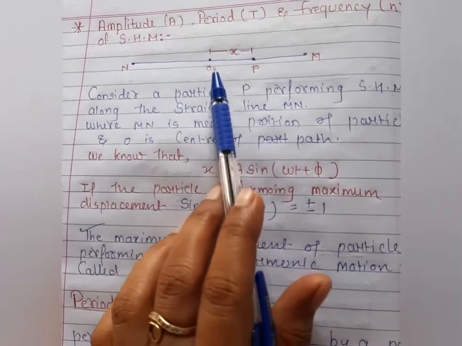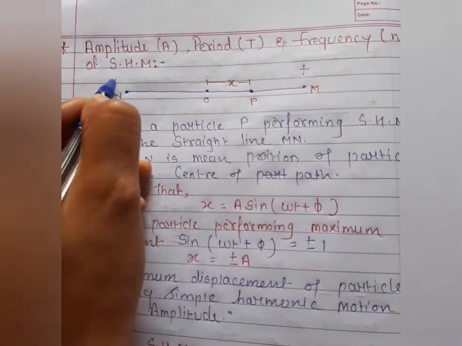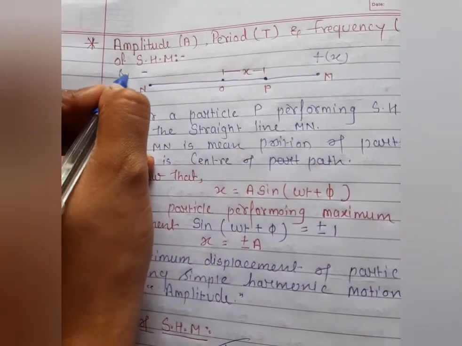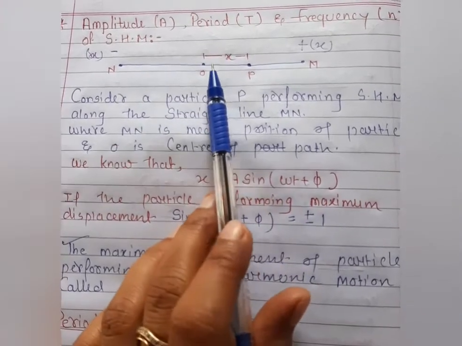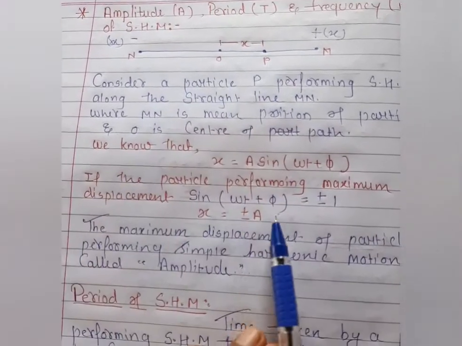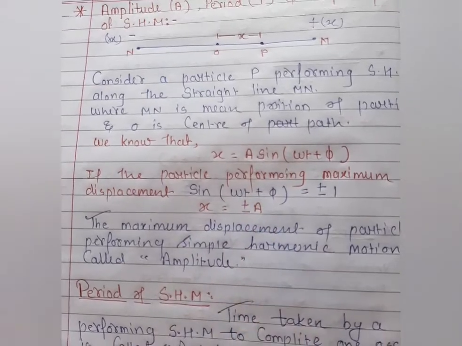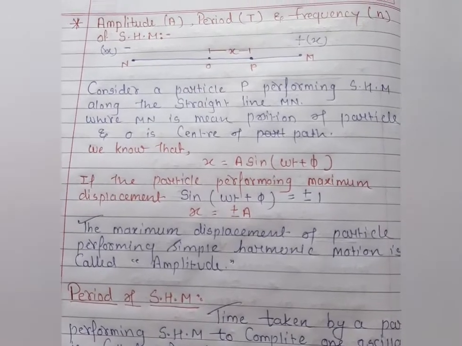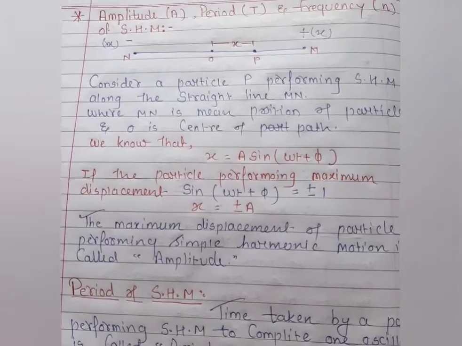When the particle performs maximum displacement in this direction, as you know very well students, this direction is positive and this direction is negative. This displacement is a positive displacement, and this one is a negative displacement. That's why plus or minus 1 is mentioned here, sine 90. When we substitute this value, you will get x equals plus or minus a. We already got this in the previous video also: when the particle performs maximum displacement, the amplitude is equal to the displacement.